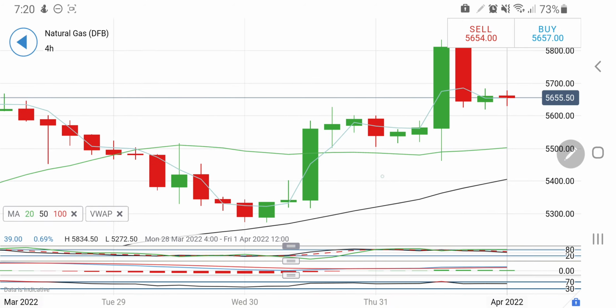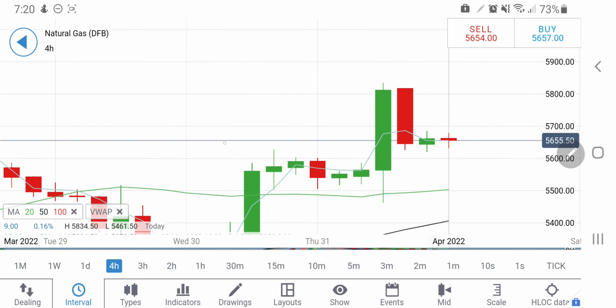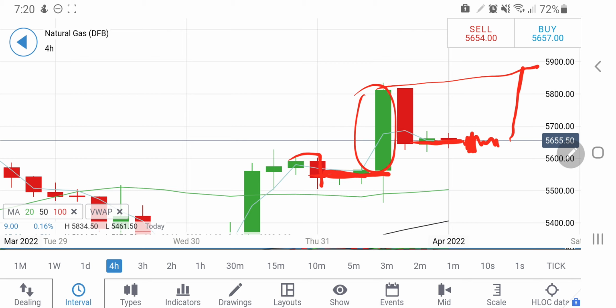On the 4-hour charts, you will find a similar observation. See how beautifully it has created the base here at around 5.55. Now it is trying to create the base at around 5.65. So it may try to trade in between this zone, 5.6 to 5.7, and then it will try to take a break, possibly on the upside. This is possible, but don't trade between 5.6 to 5.7.